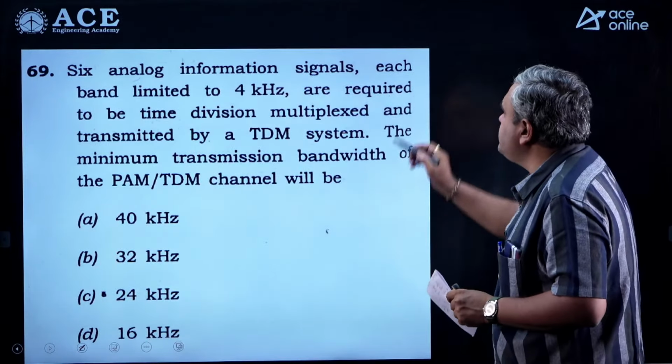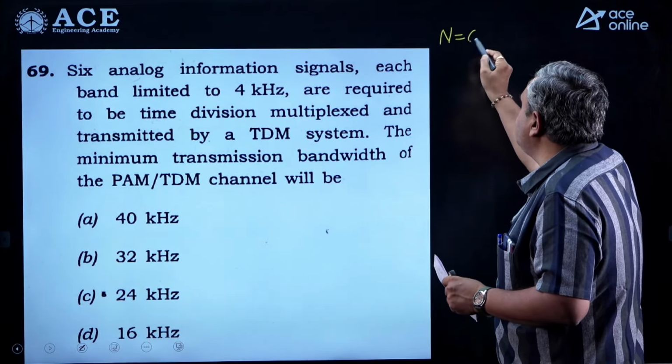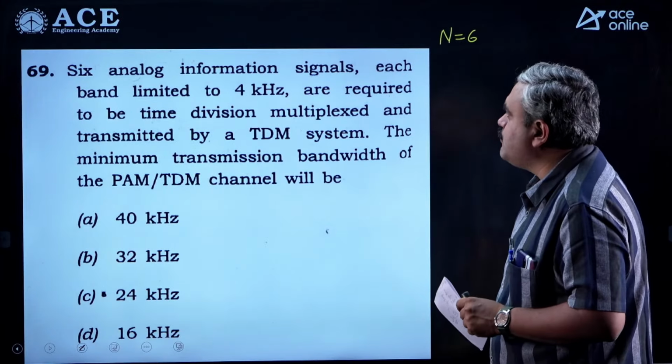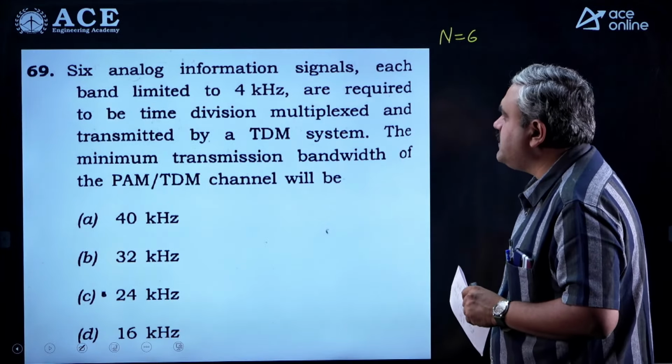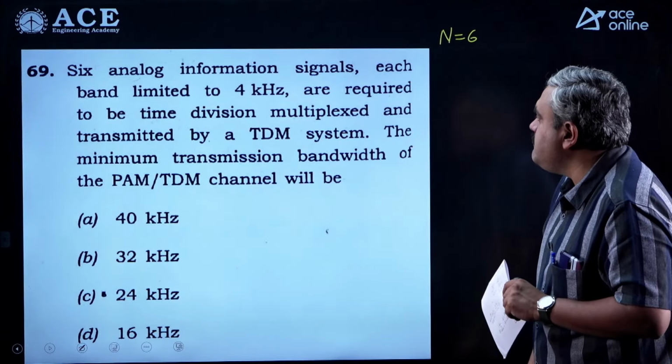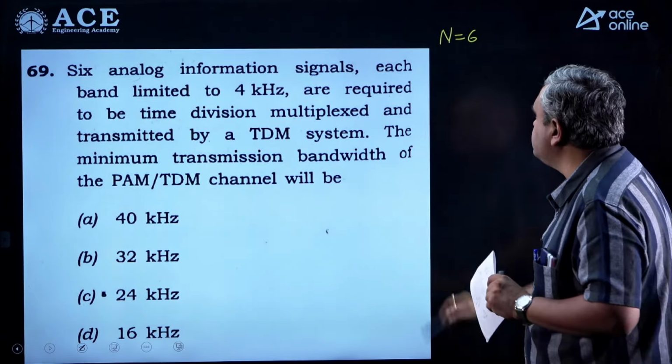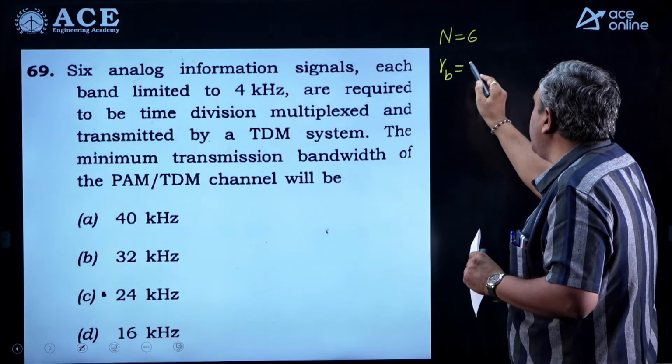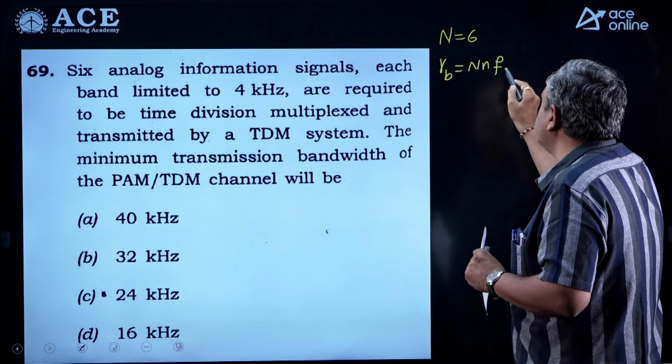6 analog information signals, capital N, the number of signals, is 6, each band limited to 4 kilohertz, are required to be time division multiplexed and transmitted by a TDM, time division multiplexing system. The minimum transmission bandwidth required is dash. So, if you take bit rate, it is capital N into small n into Fs.